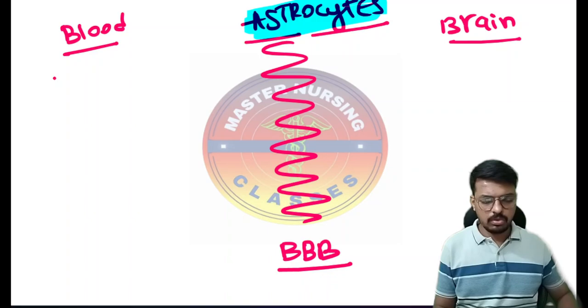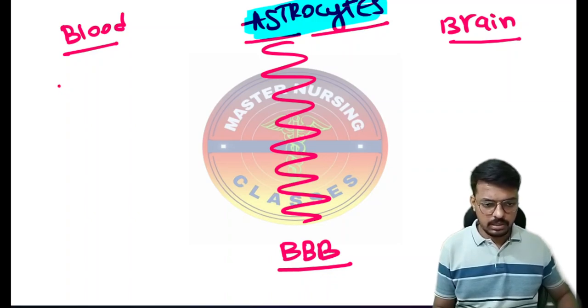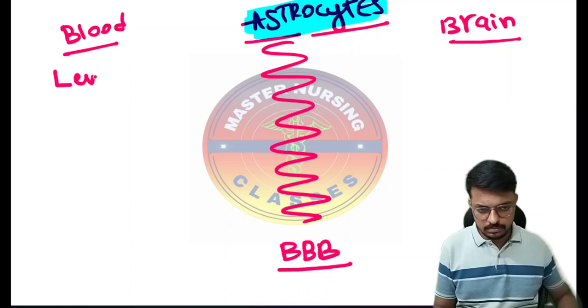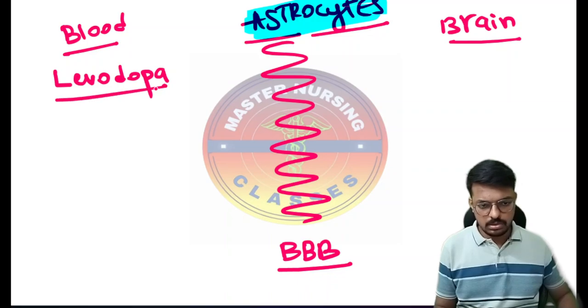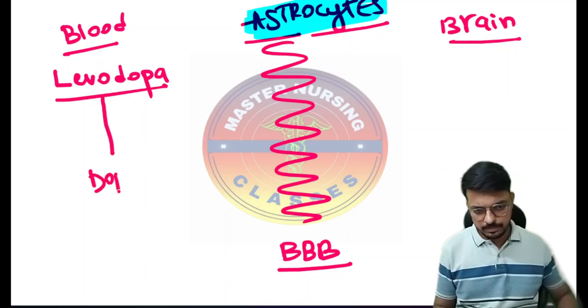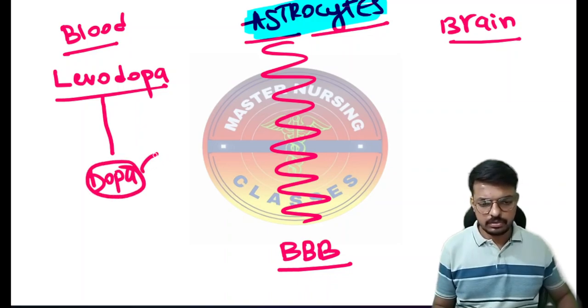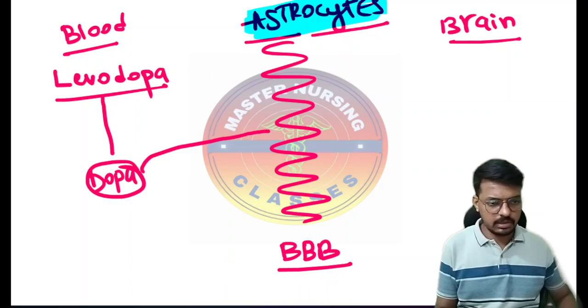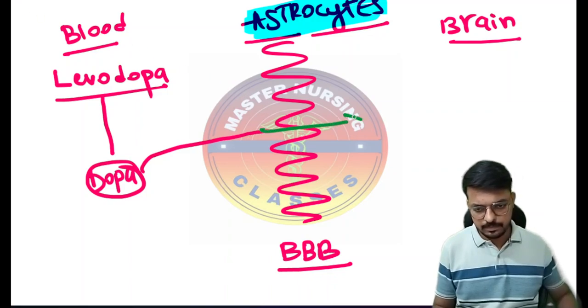Here I am giving the levodopa tablet, which comes into our blood. When the levodopa comes into the blood, it gets converted into dopa. This dopa has the ability to cross the blood-brain barrier very easily.